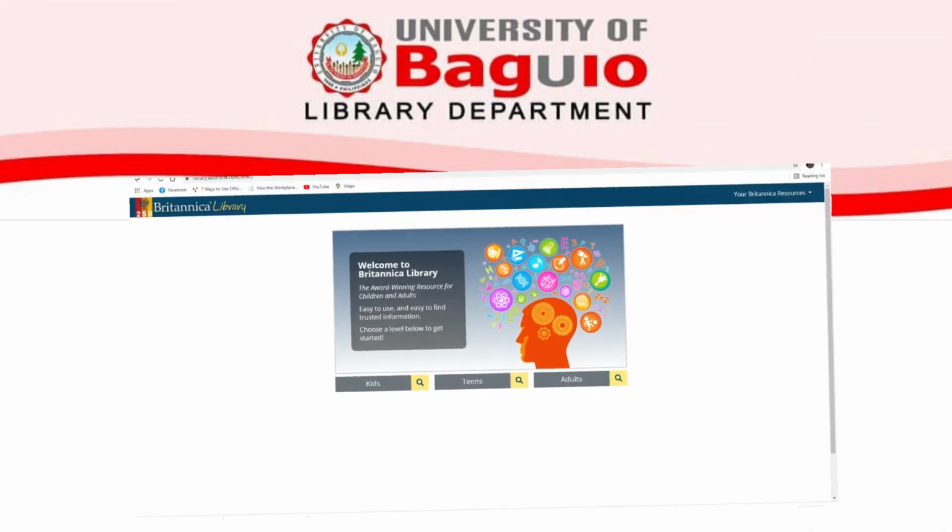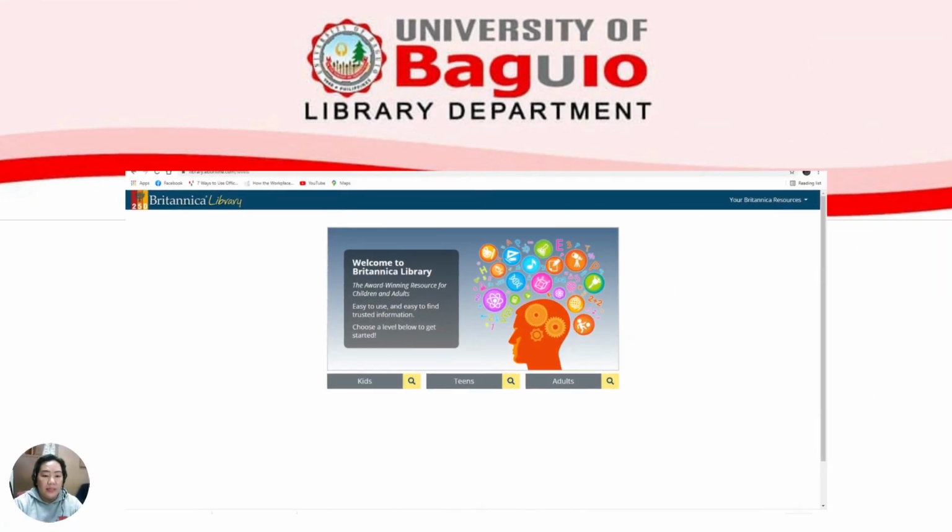Continuing, another database that the NLP opened for outside users is the Britannica Library. Under the Britannica Library, the collections are categorized according to the age level of the users. If the user is at the elementary level, they may use the kids collection. If they are in high school or senior high school, they use the teens category, and of course the adult.